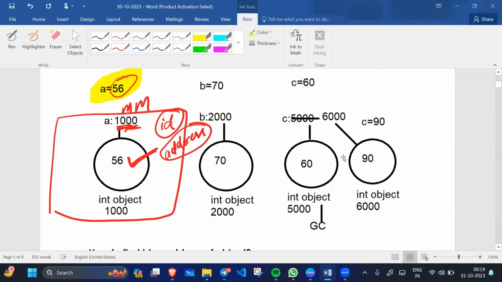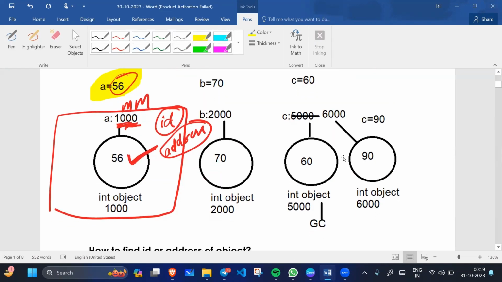So for example, here we have a equals to 56.